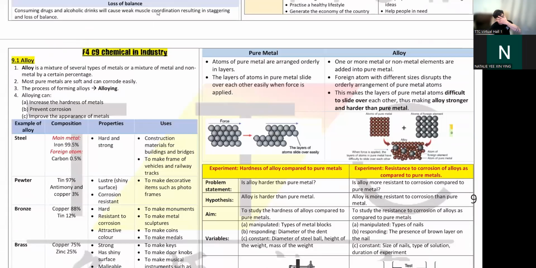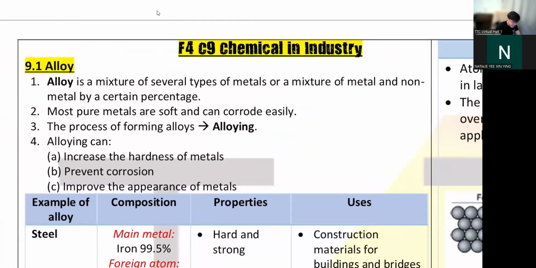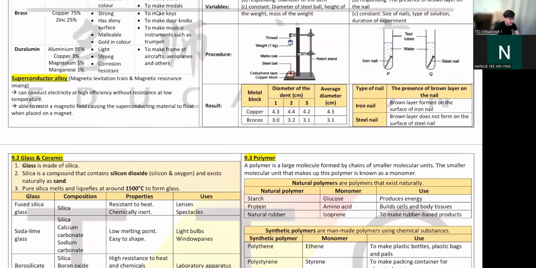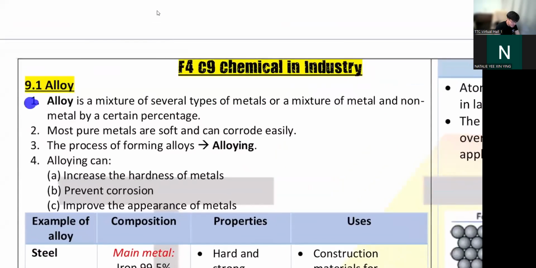I would say this is a very easy to score chapter, sort of like a bonus chapter. Why do I say so? Because in this chapter we learn about alloy. If you remember, what is this? Alloy. And then we learn about glass and ceramic, and of course polymer. What is a polymer? I will talk about that later. So let's go to alloy first.